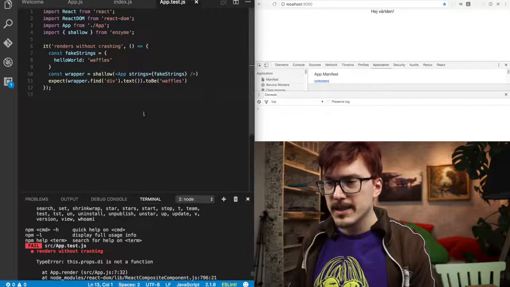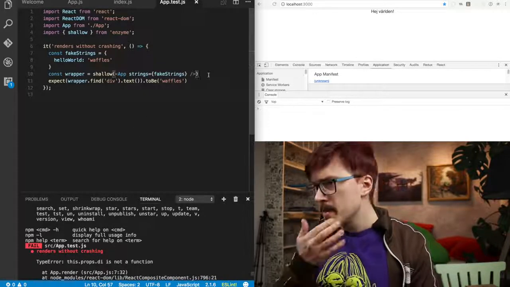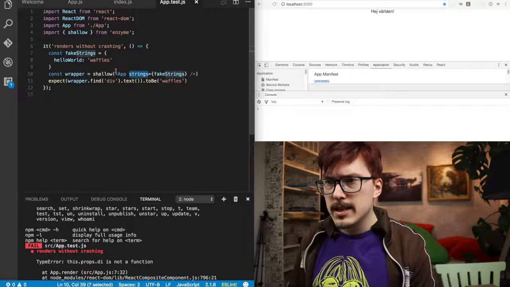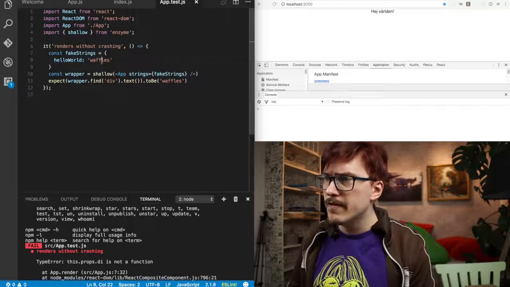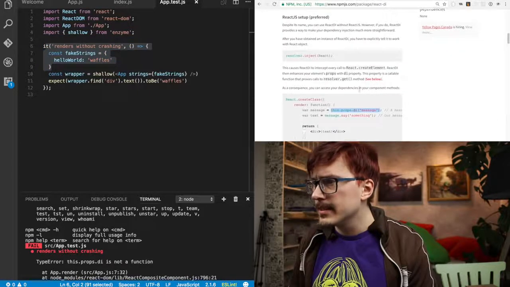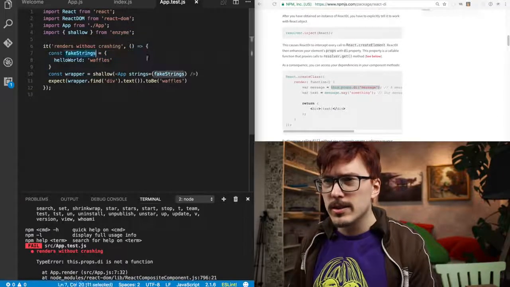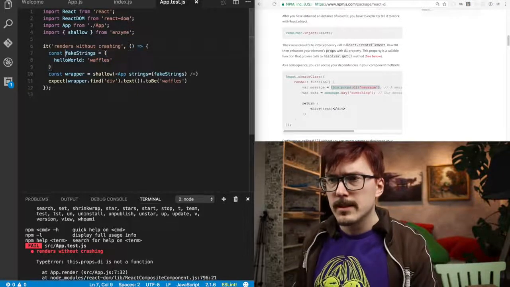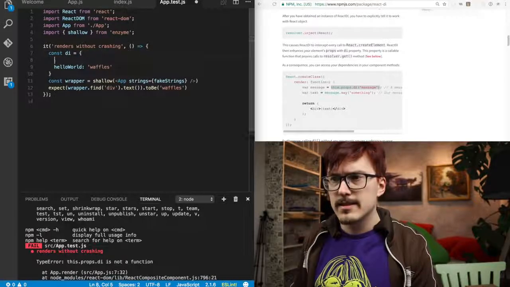This props di is not a function. Okay, so I guess we could fake the di, and I could just do like this and strings.